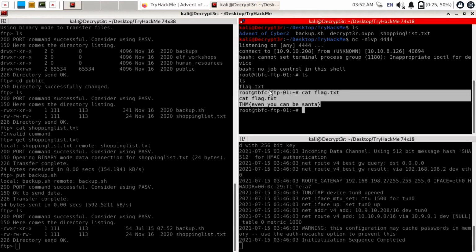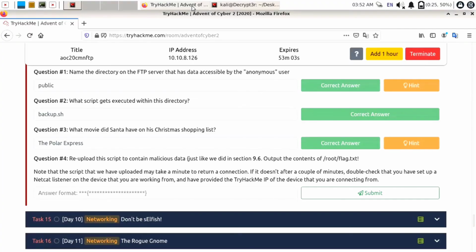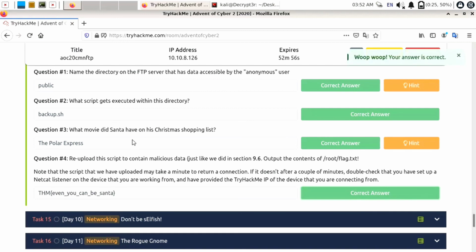So you can just copy this flag, right click, copy, open TryHackMe and paste it into answer format. Click on submit and our answer is correct. So this is how you can solve Advent of Cyber 2 Day 9 challenge.